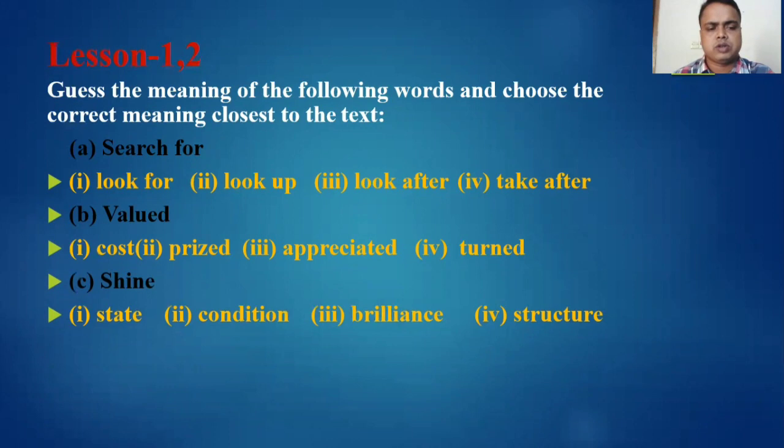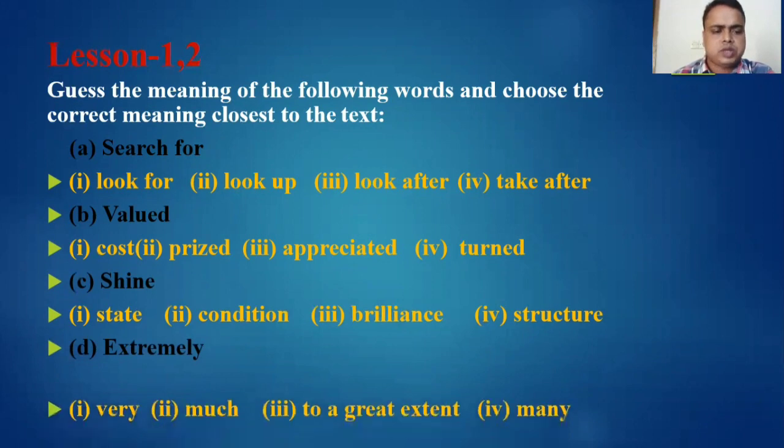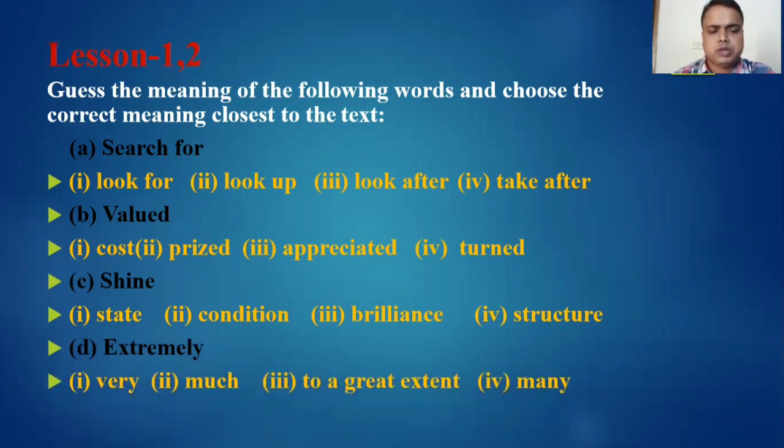Shine means brilliance. So number 3 will be the answer. Now extremely. The options are very, much, to a great extent and many. It will be to a great extent.